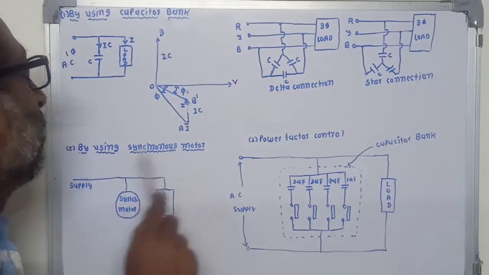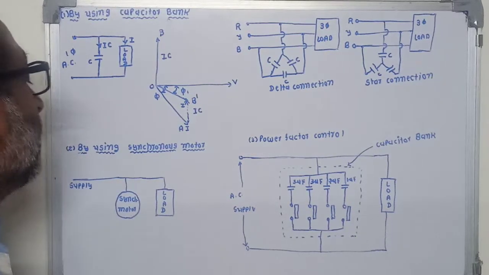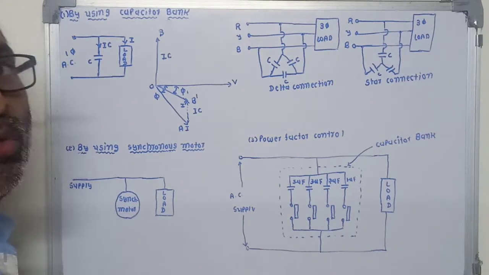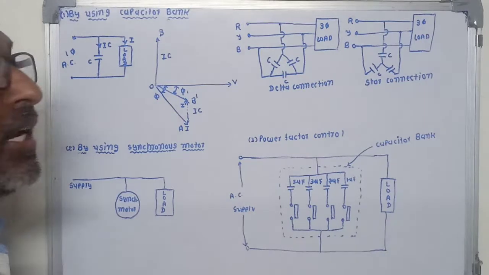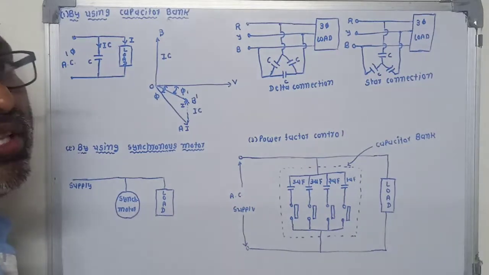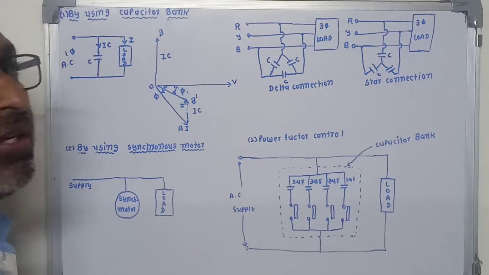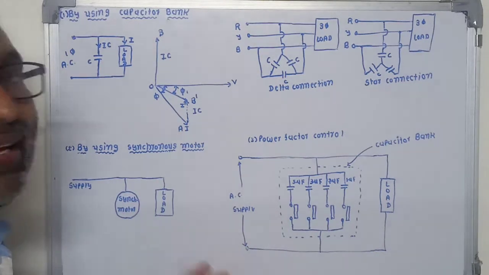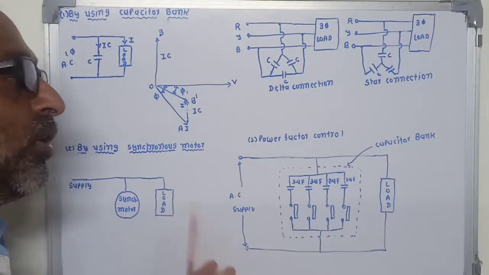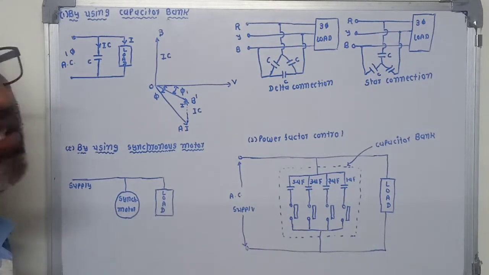Next, by using a synchronous motor. We are already familiar with this. The synchronous motor is used for power factor correction, and it also provides mechanical load. So we can connect the load, and it is also used for power factor correction. This is the main advantage. Now if we do not apply any load to the synchronous motor and it rotates on the line only for the correction of power factor, then this synchronous motor is known as a synchronous condenser.